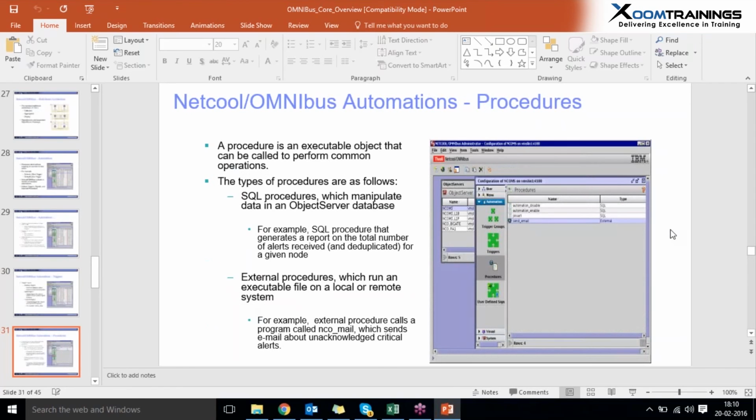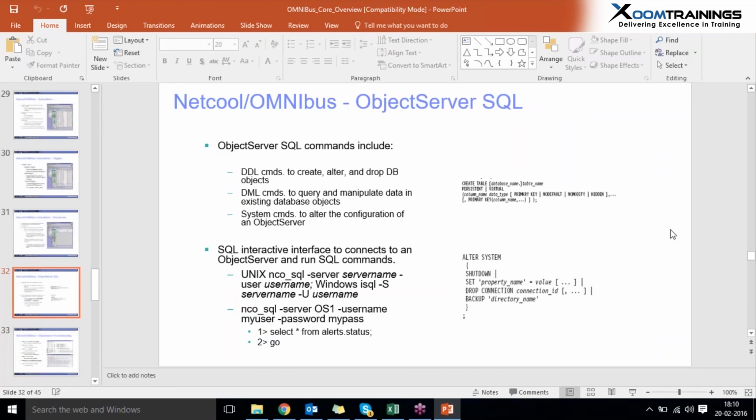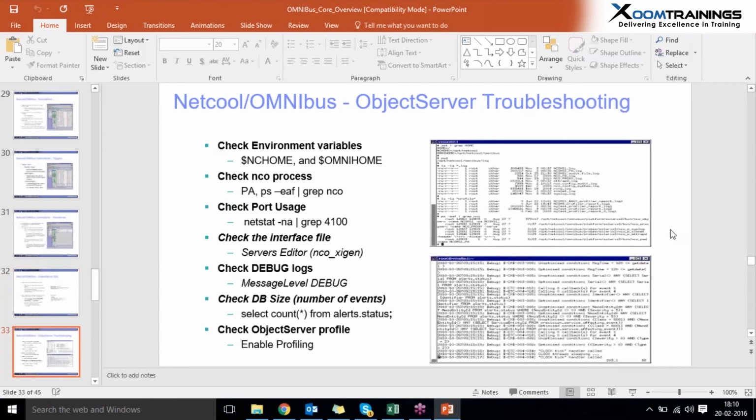And procedures. These are the external procedures. These may be a Perl script or shell script that can be called externally from our Linux or Windows system. These are mainly used in certain triggers like mailing triggers, send mail triggers. And these are the SQL commands to connect to the object server. We can easily connect to the object server, change the properties, set the passwords, and also shut down the object server using SQLs.